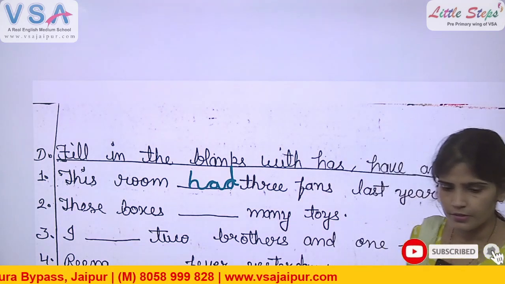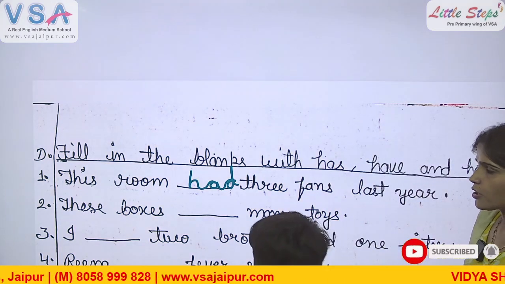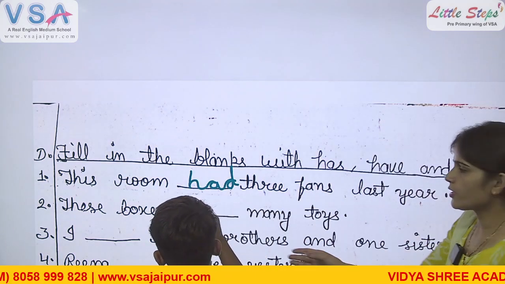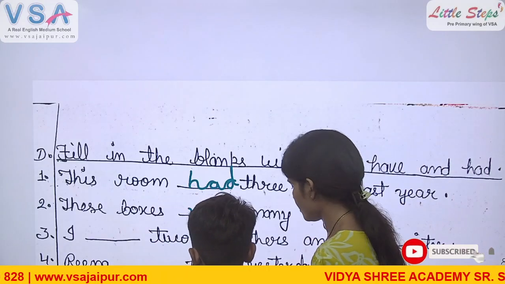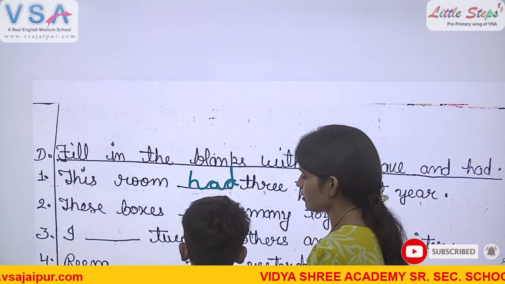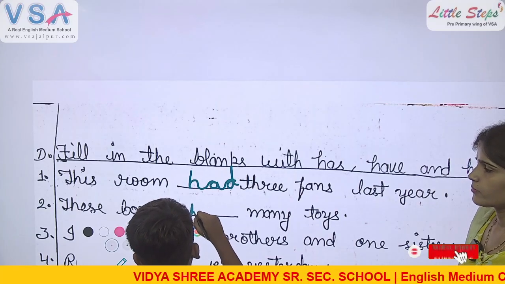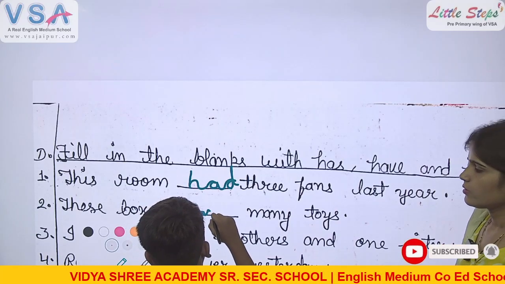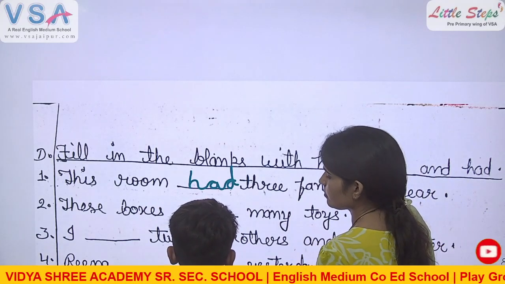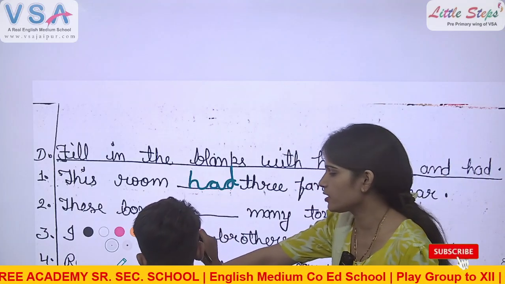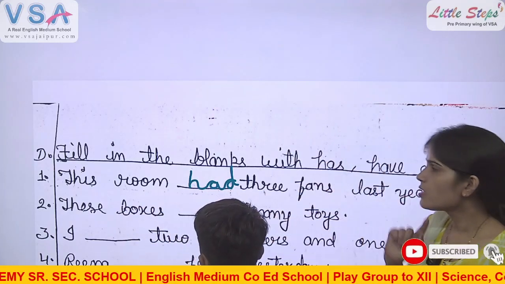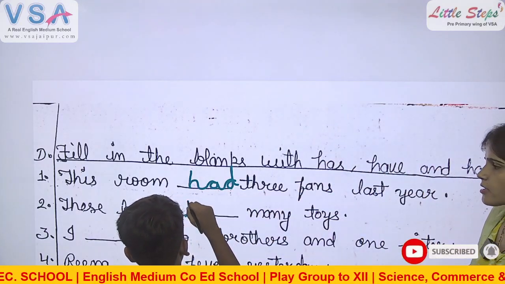Yes, fill. Look at the subject. Don't touch your hand, touch the pen only. Write properly. Look at the subject. These boxes, singular or plural? Then find the answer.